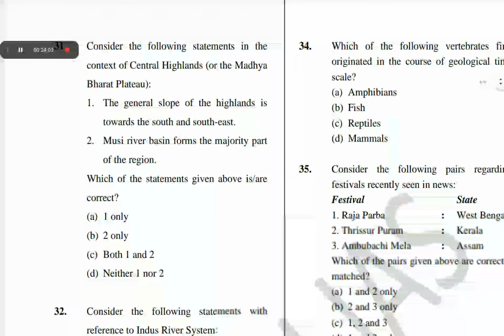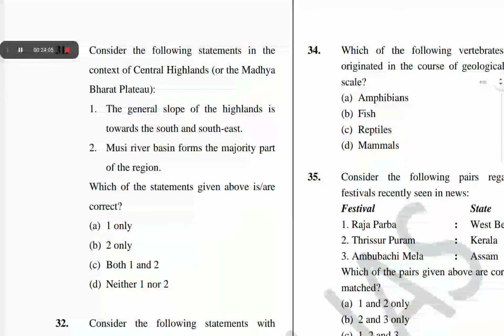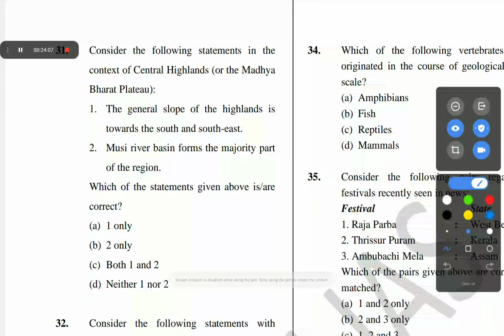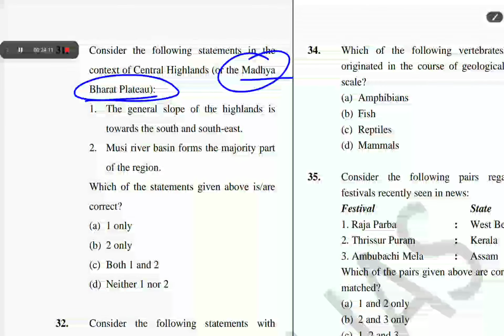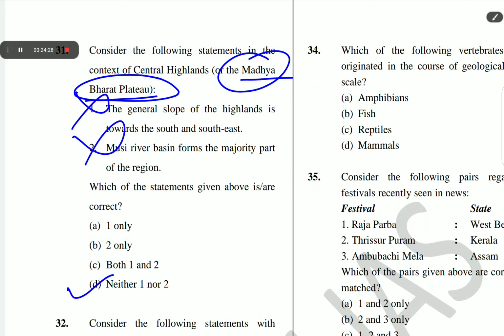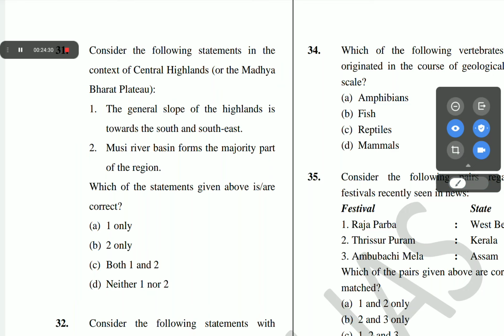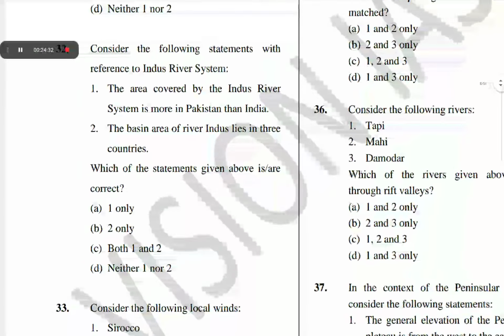The next question is question number 31. Consider the following statements in the context of the Central Highlands or the Madhya Bharat Plateau. The general slope of the highlands is towards the south and southeast. Musi river basin forms the majority part of the region. Which of the statements given above is/are correct? The correct answer of question number 31 is D, both are wrong.